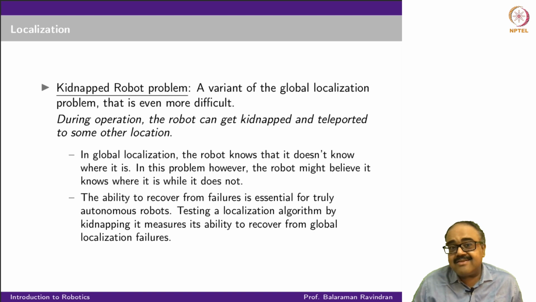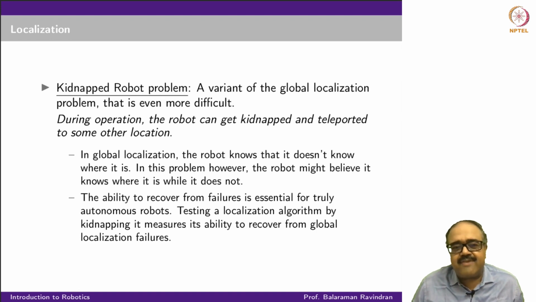So to accommodate this possibility of kidnapping, you have to assume it's a global localization problem. You can't continue to do position tracking. At every point in time, you should be able to arbitrarily reposition the robot to another part of the state space. Now, except in sci-fi movies, why would anybody want to kidnap a robot?